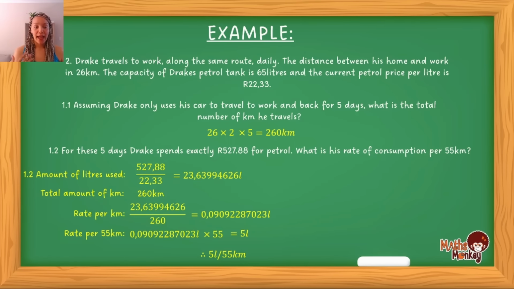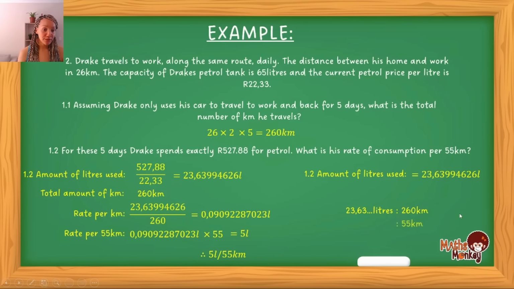Now let's have a look at if you want to use the LVN method. Again, you're first going to find out the amount of liters used, which we did the calculation for in this step, which is the 23.6399, etc. So what I've written down here is that he uses this amount of liters for 260 kilometers. But the question wants to know his rate for 55 kilometers.